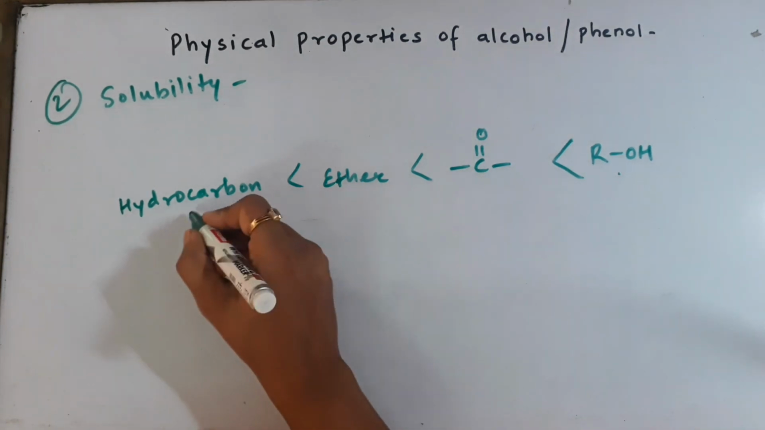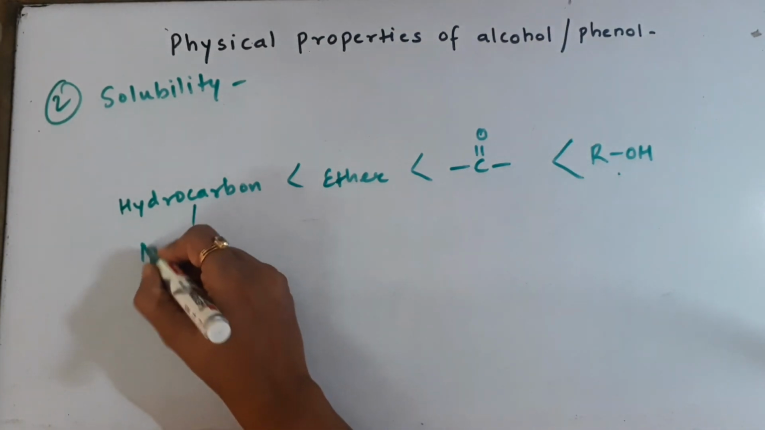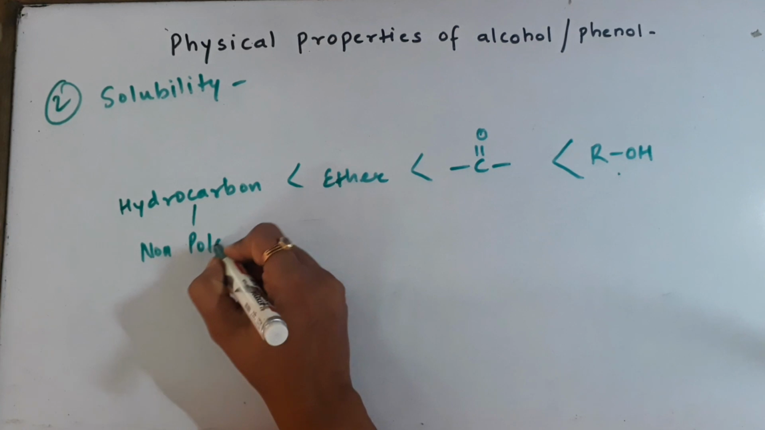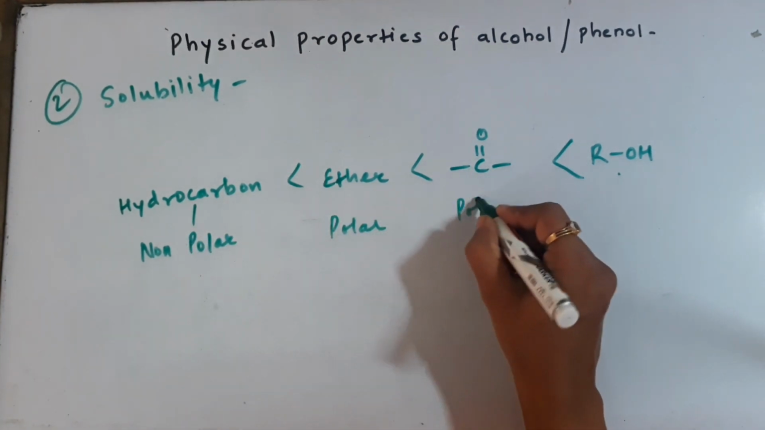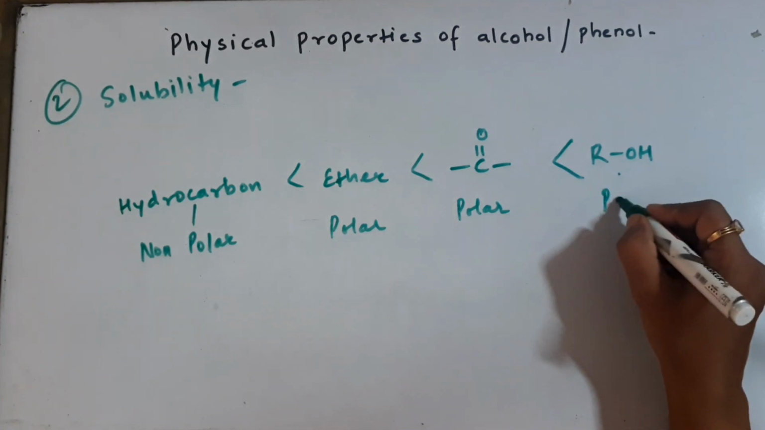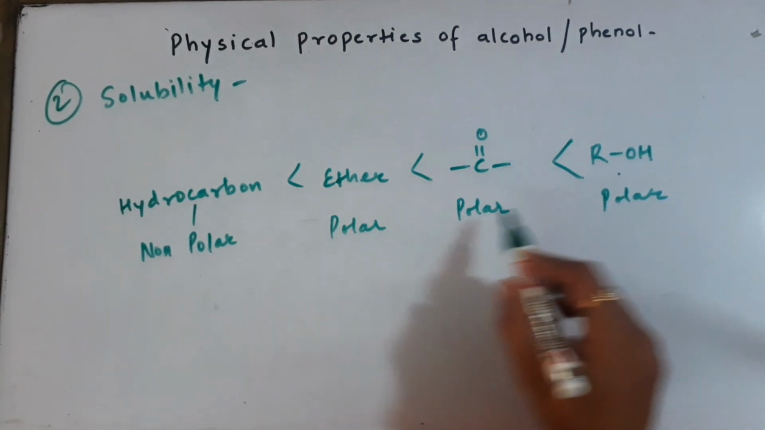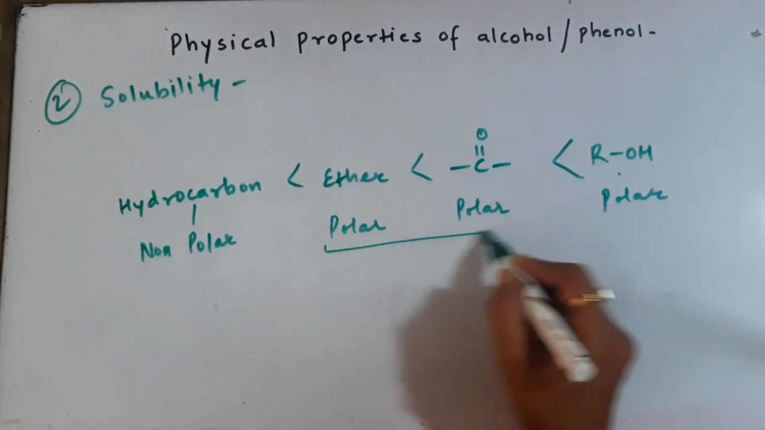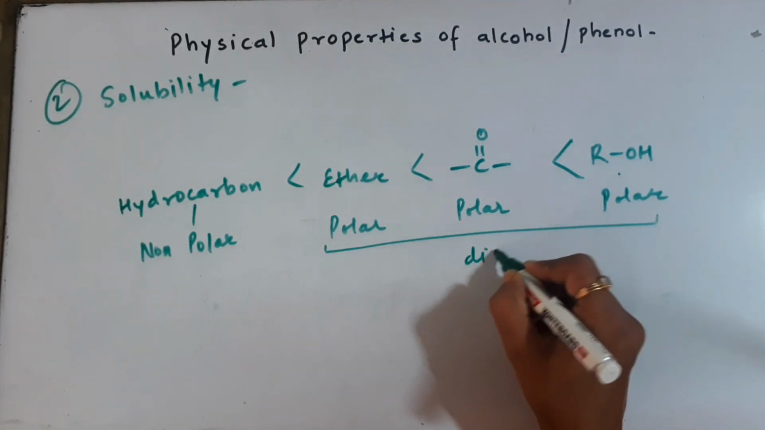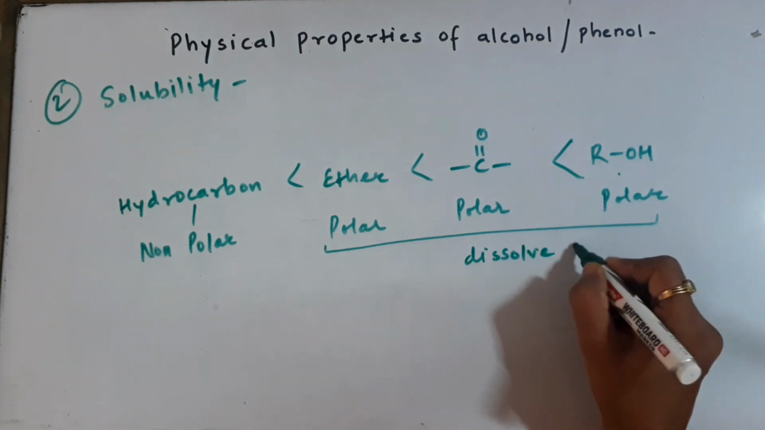So here again the same thing we talk about. This is going to be a non-polar hydrocarbon. Ether is going to be polar. Aldehydes and ketones are polar. Alcohols are polar. So please remember, whatever is polar will dissolve in water. That's the answer. The polar compounds are readily going to dissolve in water because water is also polar.